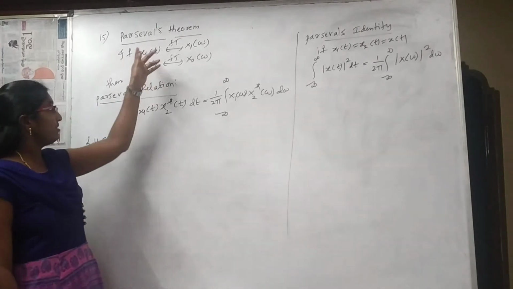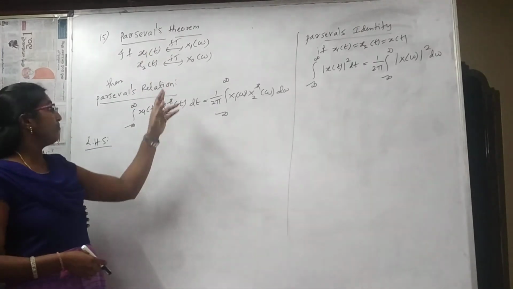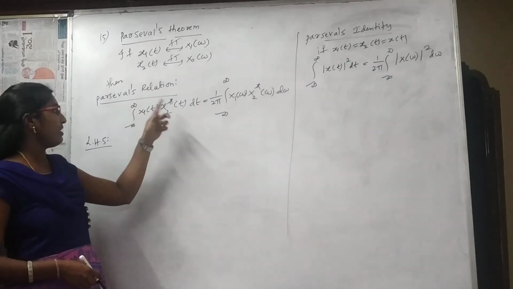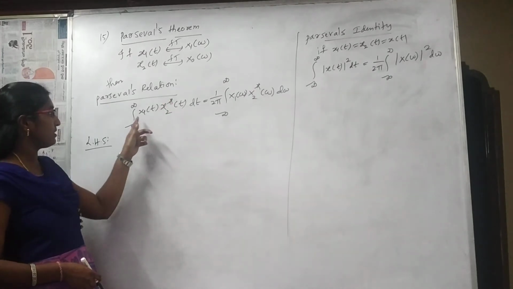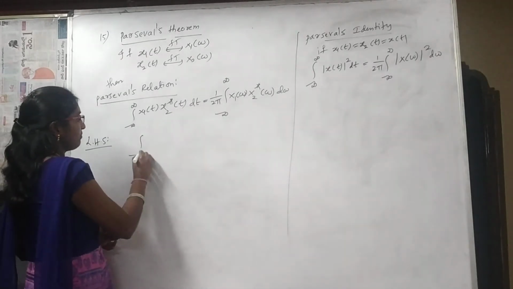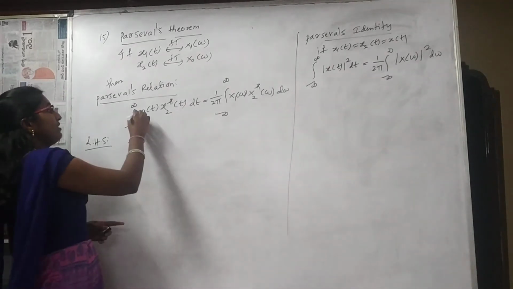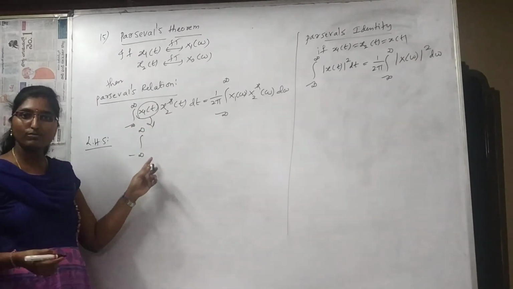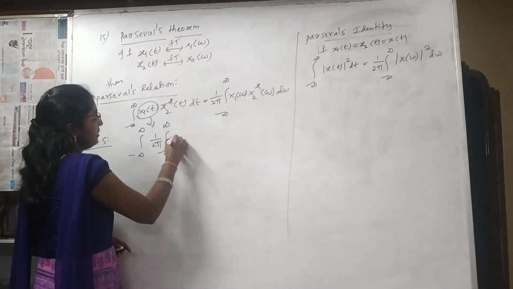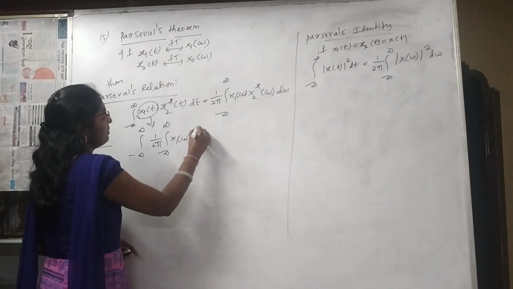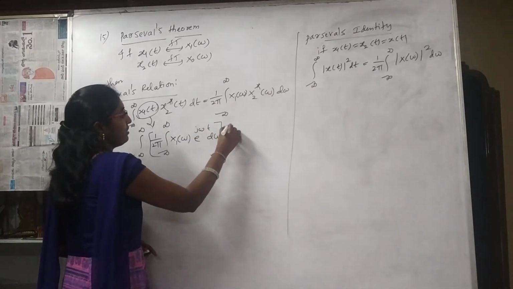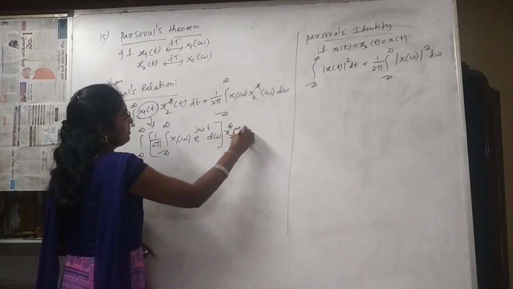And the last property is Parseval's theorem or Parseval's power relation. If two signals, one a real signal and the other a complex signal, with the complex conjugate, are multiplied and integrated, then you will get this result. Let us check this. In the LHS, integral minus infinity to infinity, for x1 of t, represent it in terms of its inverse Fourier transform, that is 1 by 2 pi integral minus infinity to infinity x1 of omega into e power j omega t d omega, and write x2 star of t as it is, dt.